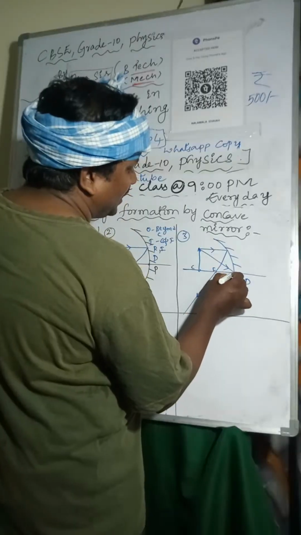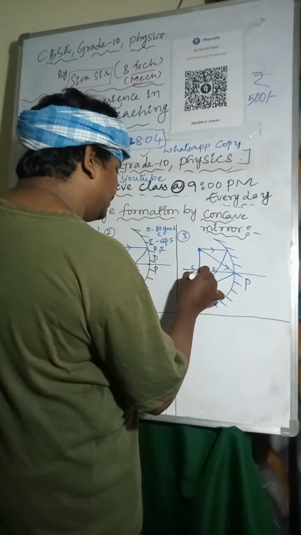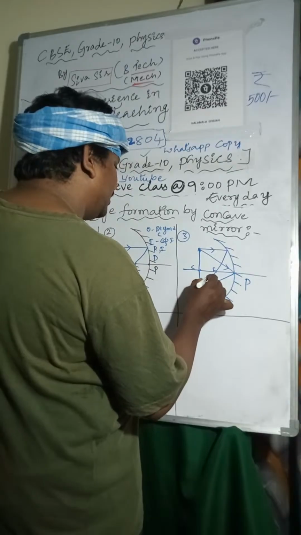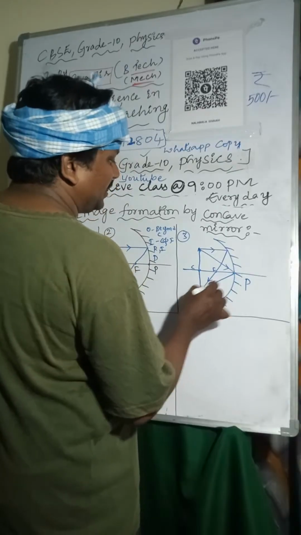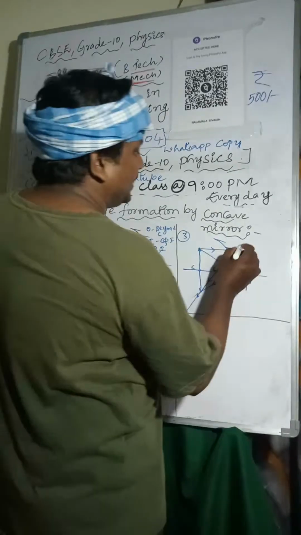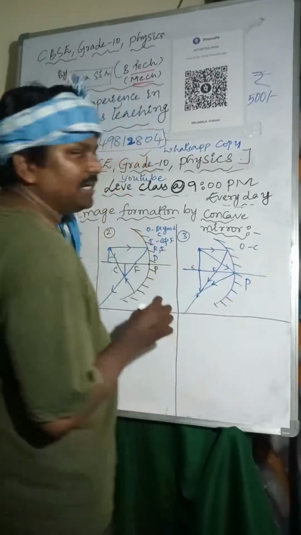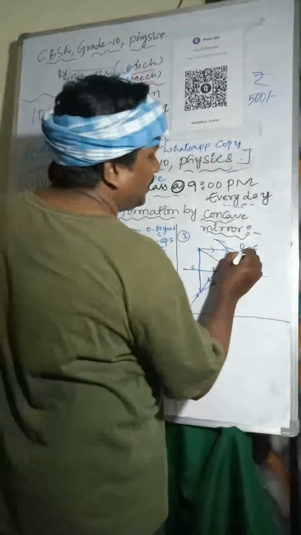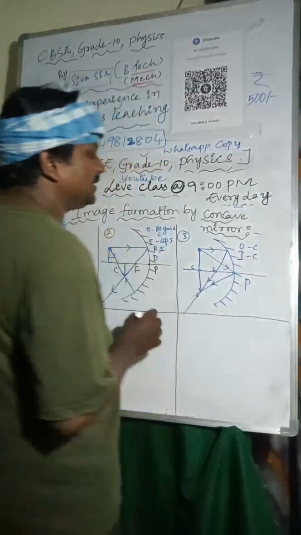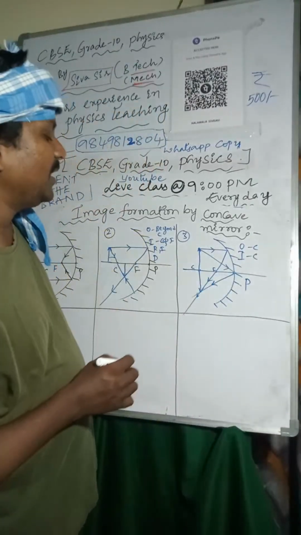After that, it reflects back. So the image will form here. Okay, so I'm considering here, object is placed at C. Image also will form at C.